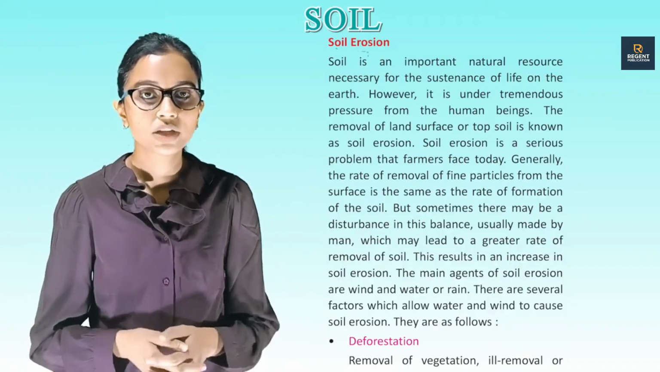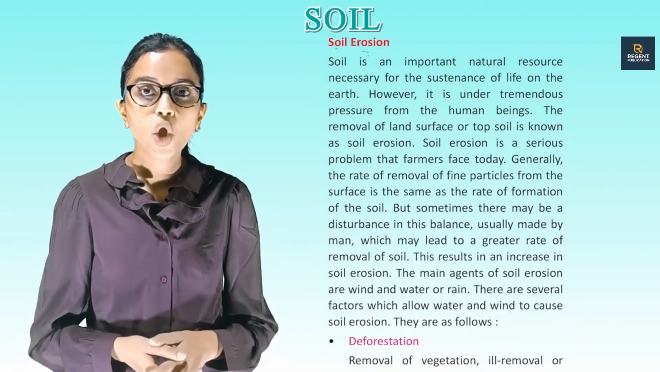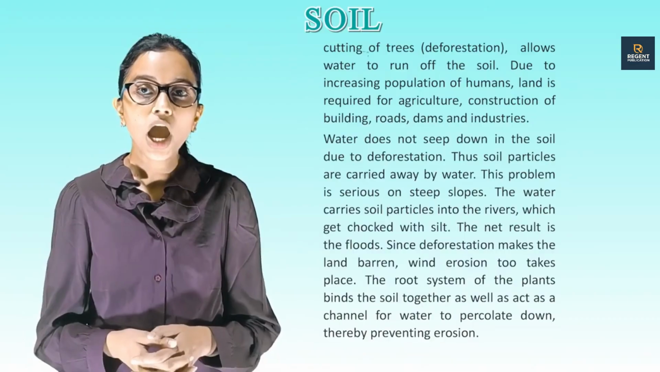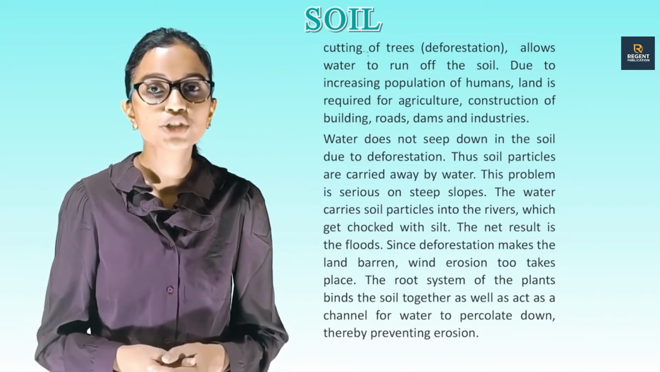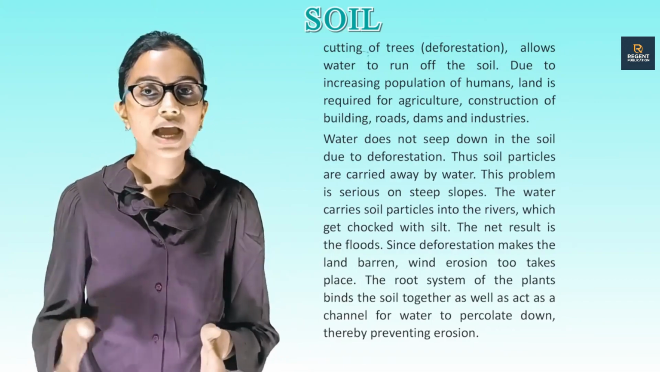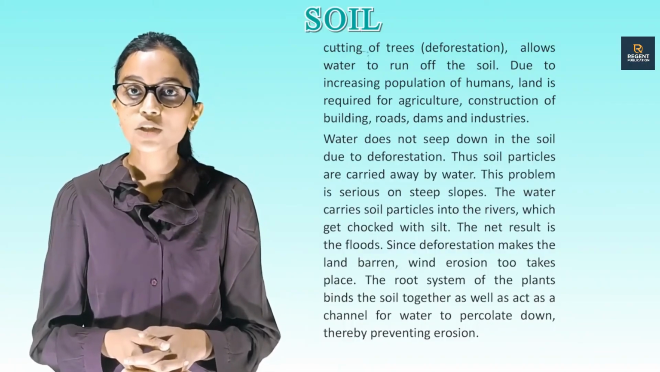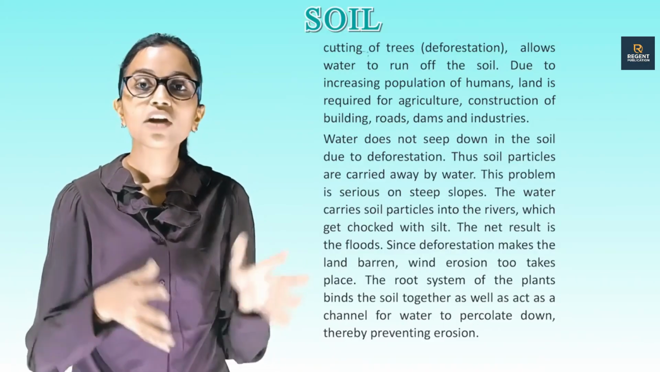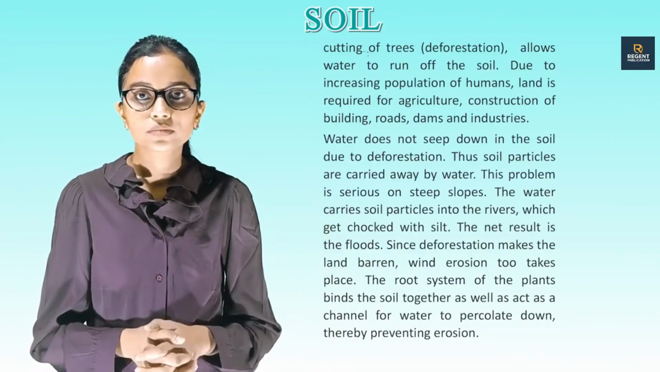They are as follows. Deforestation, removal of vegetation, or cutting of trees. Deforestation allows water to run off the soil. Due to increasing population of humans, land is required for agriculture, construction of buildings, roads, dams and industries. Water does not seep down in the soil. Due to deforestation, the soil particles are carried away by water. This problem is serious on steep slopes.